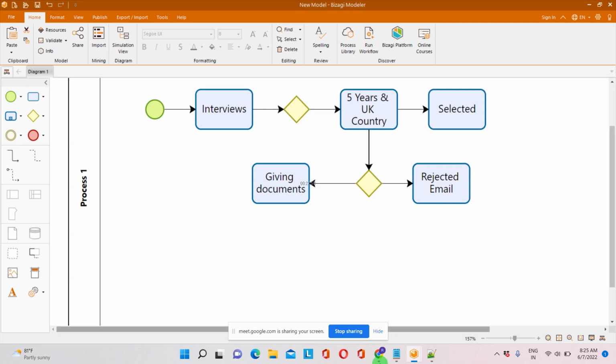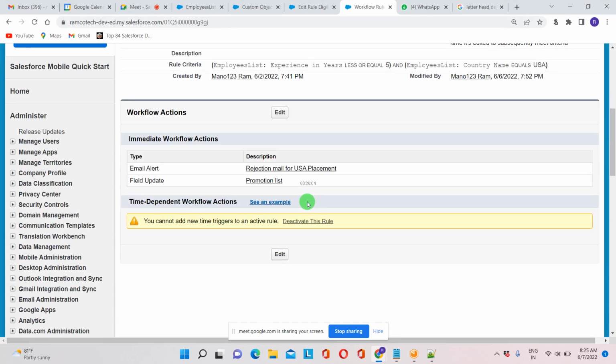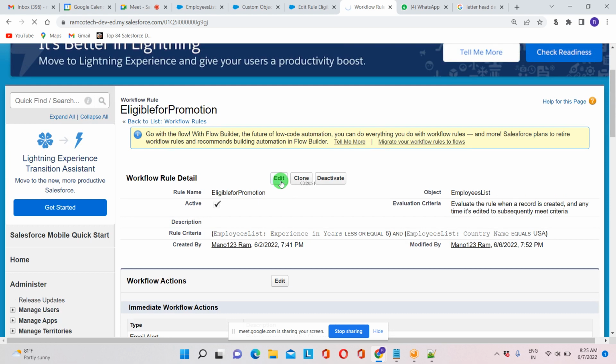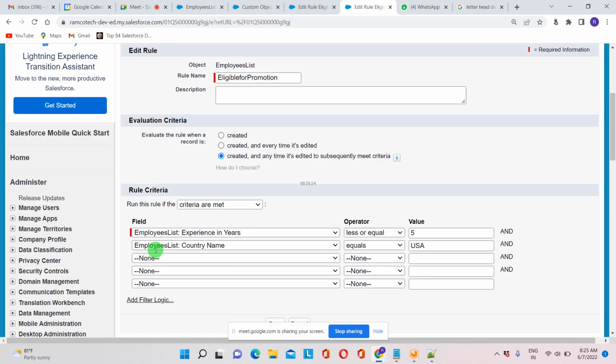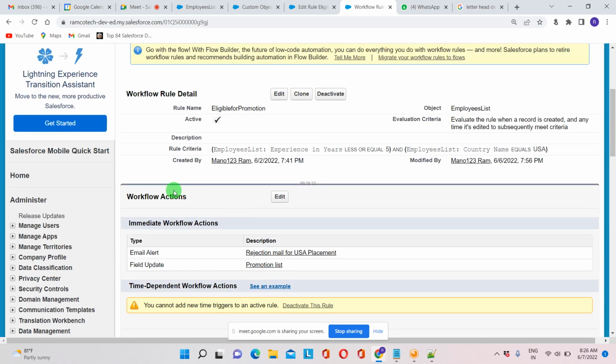So now coming back to our workflow rule. To assign another task, what do I have to do now? Create the task first. Where do I need to create the task? In the workflow. Edit. This is the workflow. Just think this is the workflow criteria, and this will be the workflow actions part. Workflow details, workflow actions.